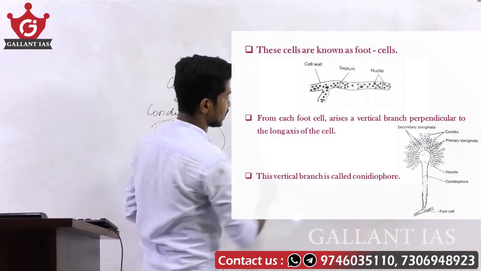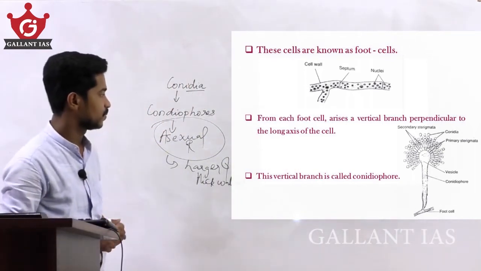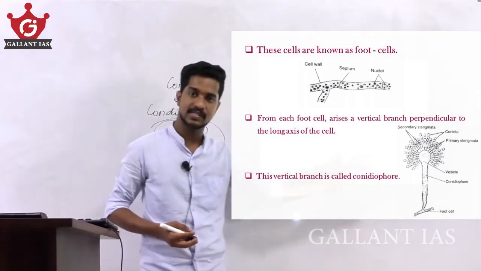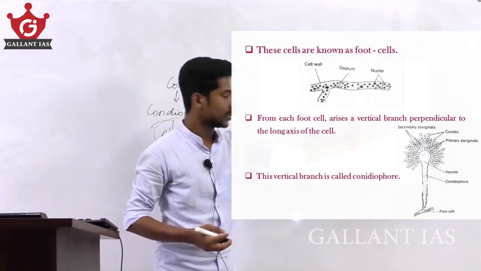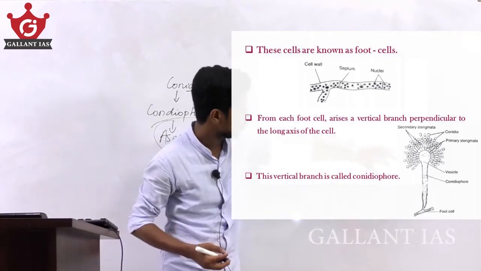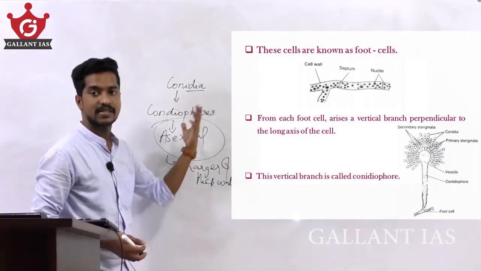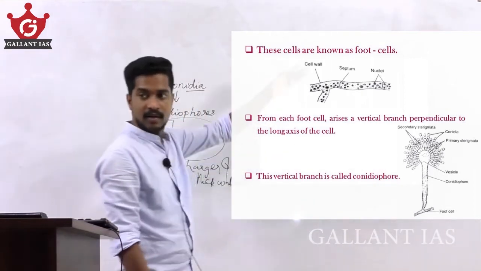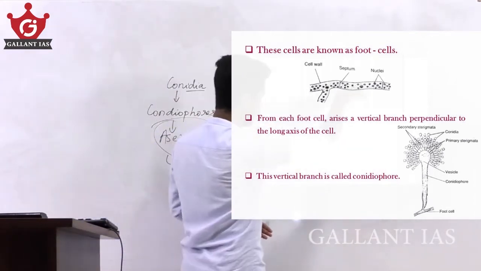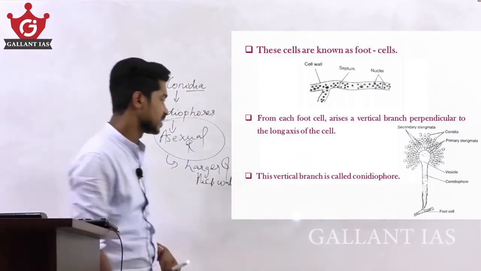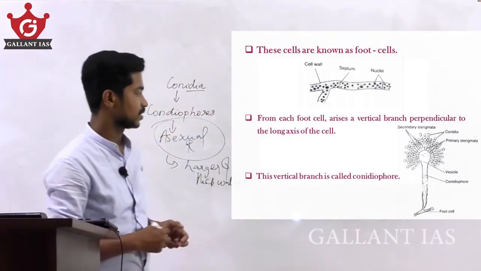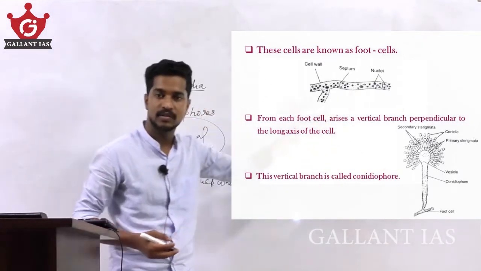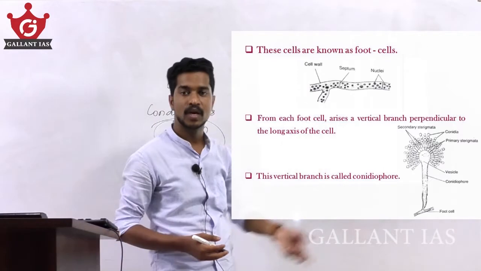From each foot cell arises a vertical branch perpendicular to the long axis of the cell. Here this is a foot cell, and you can see a vertical branch perpendicular to the long axis of the cell, and this vertical branch is called the conidiophore.